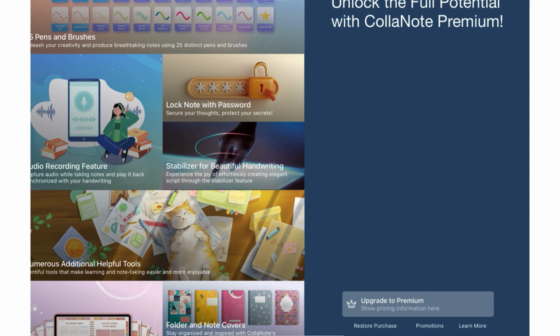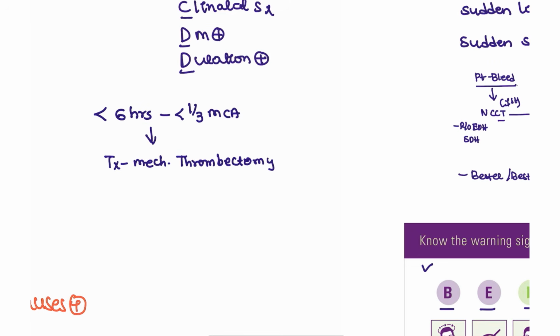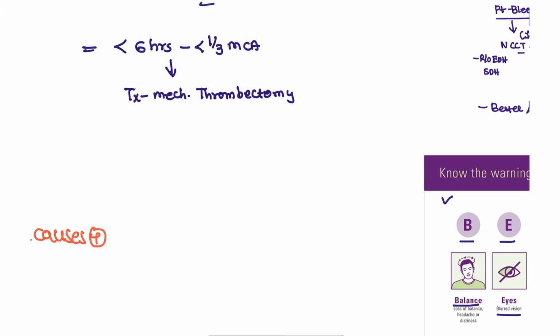Thrombectomy can be done, but in the government hospital, this is a very costly and time consuming procedure because there are very limited resources. We are not going to proceed with mechanical thrombectomy. But luckily the patient came even faster, in less than 4.5 hours.